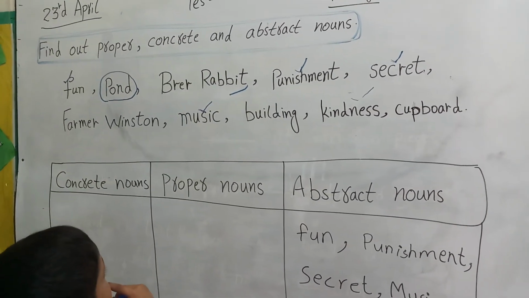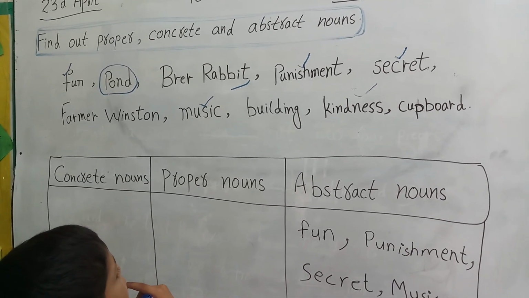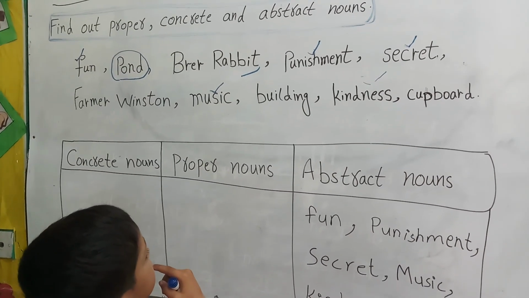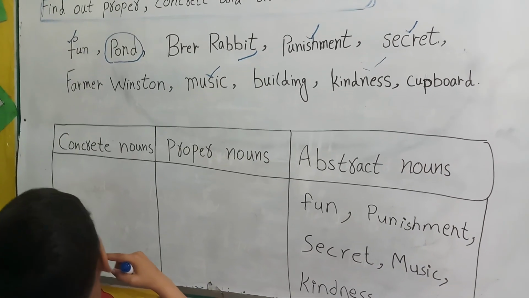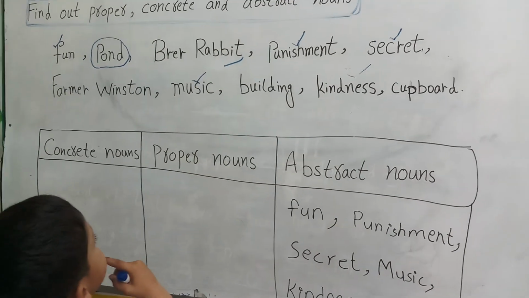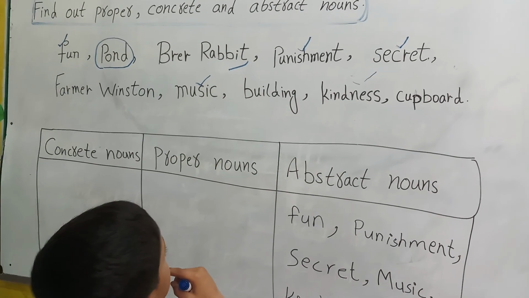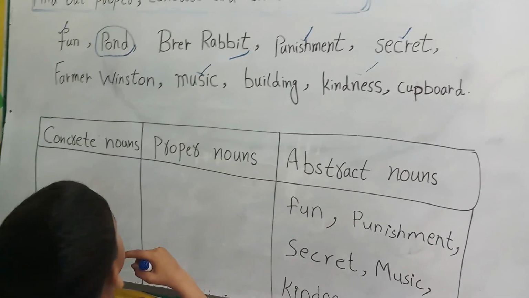Yes, in the next line. Yes, hurry up. You are taking much time. Which one is the next concrete noun? Can you tell me, Mital? It's building.